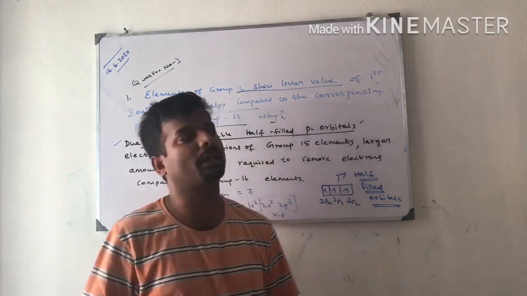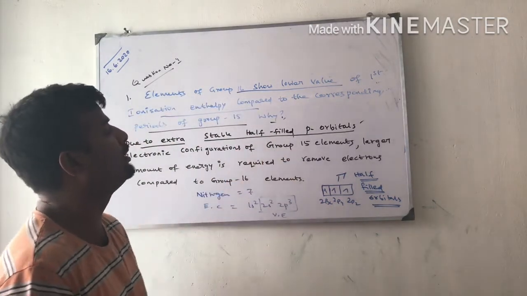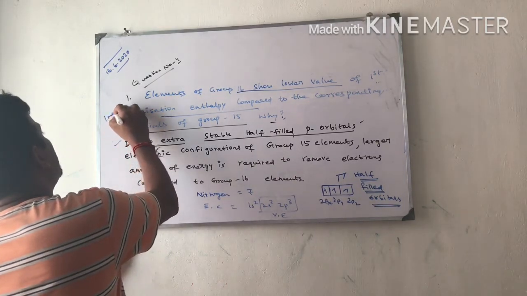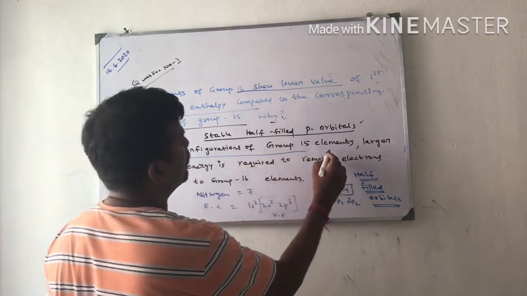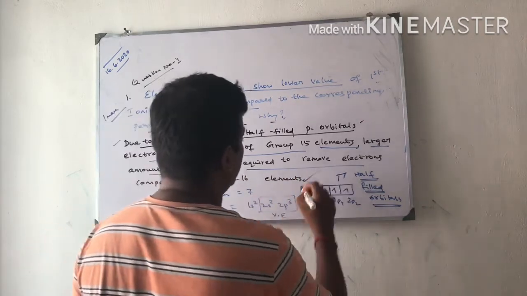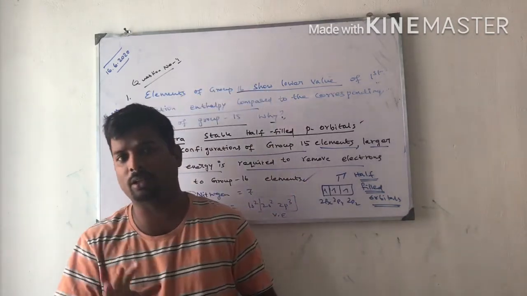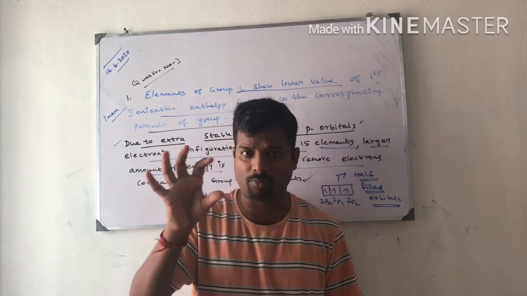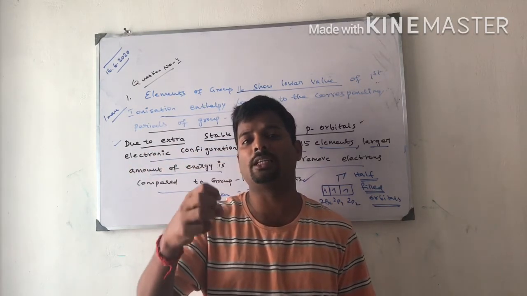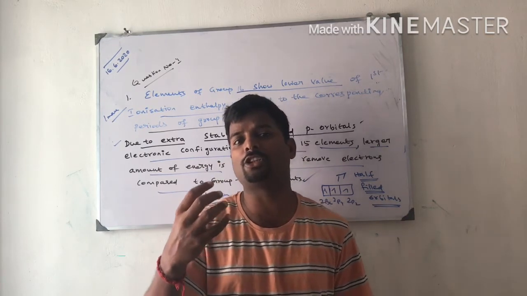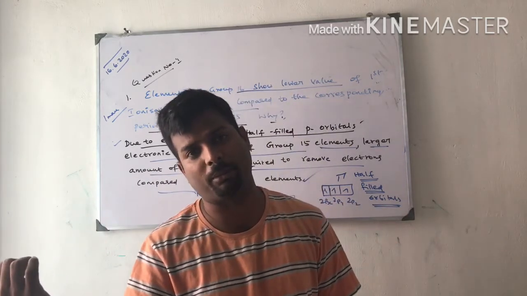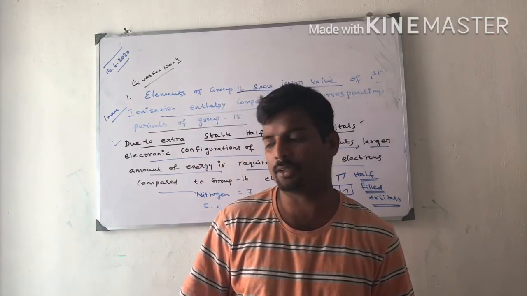This is the answer because of exactly half-filled orbitals present in the 15th group. One more question. Electronic configuration of group 15 elements: a larger amount of energy is required to remove an electron compared to group 16 elements. Are you able to follow what I am trying to tell? 15th group elements have exactly half-filled orbitals, so they are highly stable. So ionization energy for 15th group elements is higher when compared to 16th group elements. This is the answer. Okay.